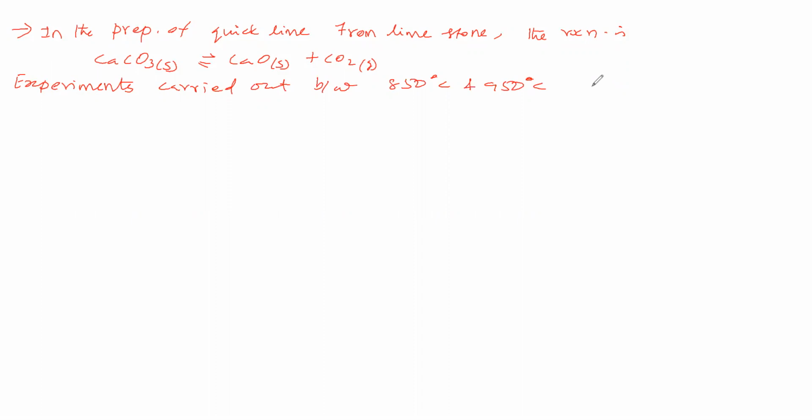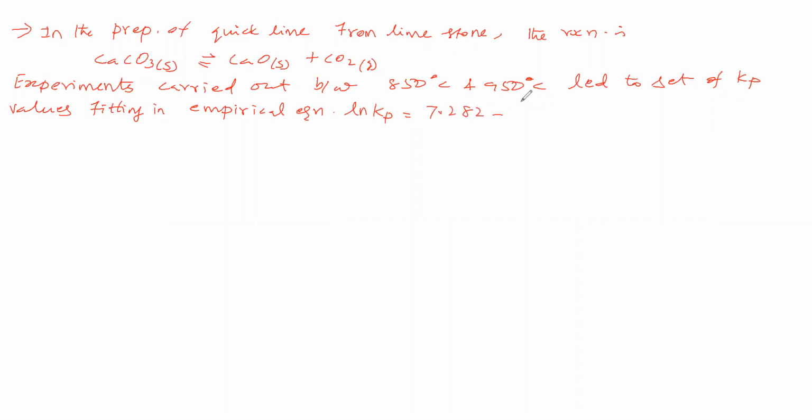led to a set of Kp values fitting in the empirical equation ln Kp is equal to 7.282 minus 8500 by T, where T is the absolute temperature.